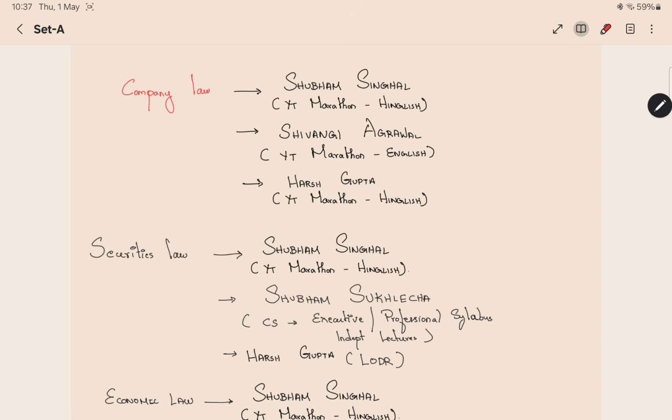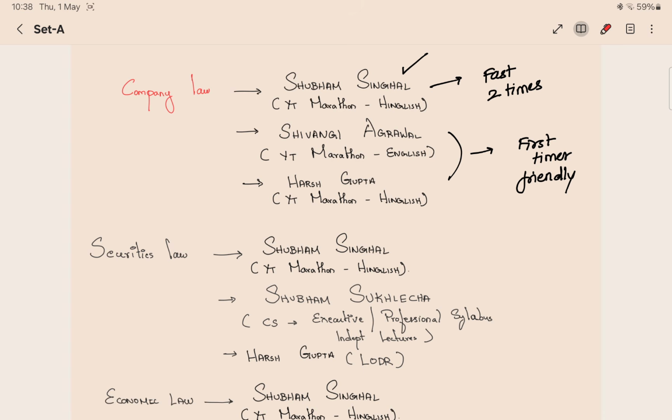One more thing I want to tell about these teachers is that CA Shubham Singhal sir's class might be a little fast. It may not be that useful for students who are reading it for the first time. But if you watch it at least 2 times, then you can get a grip on the chapter. But CA Harsh Gupta sir and Shivangi Agarwal ma'am are a little bit first-timer friendly. So you can watch it and you will be able to understand it even the first time itself. But Shubham Singhal sir will be a little fast. I am not telling it as a disadvantage, but I am telling you to be cautious. So it will be useful for students who took regular lectures from him, but it might be less useful for those who are reading it for the first time.